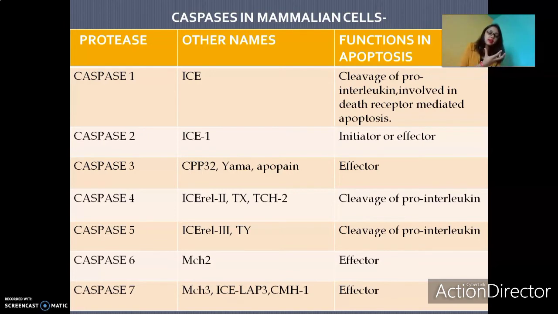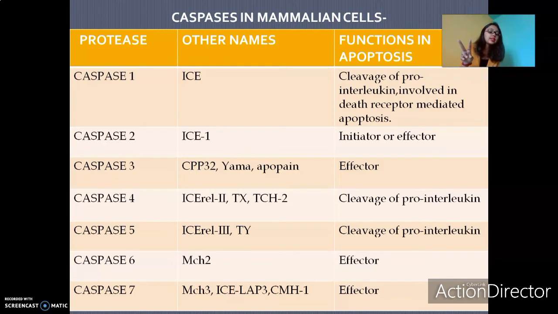Pro-interleukins are involved in the inflammatory reaction. So if caspase 1 is cleaving the pro-interleukins, that means it is cleaving the molecule which would otherwise bring about inflammation. If that molecule itself is cleaved, then the inflammatory reaction does not occur. So this is another reason why inflammation does not occur in apoptosis. There are many other reasons. So caspase 1 causes cleavage of pro-interleukin.